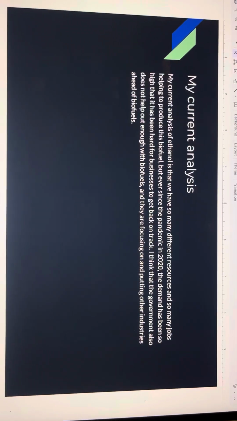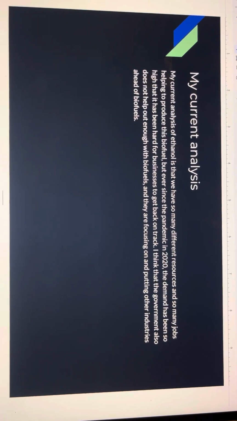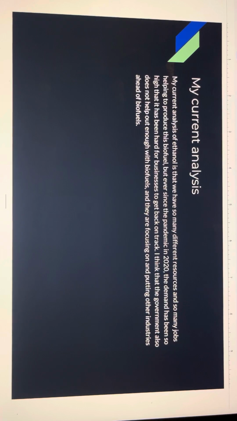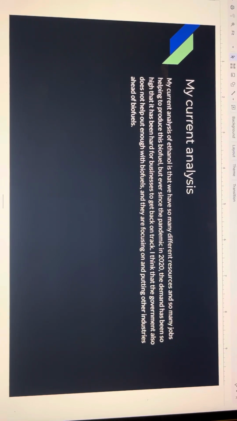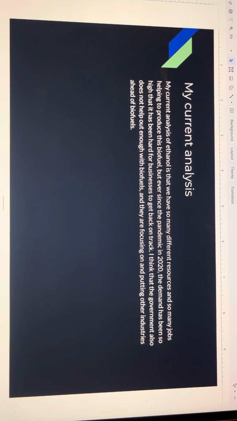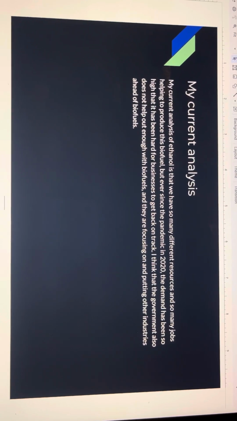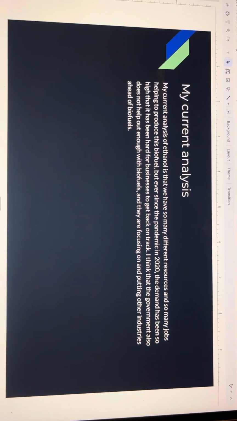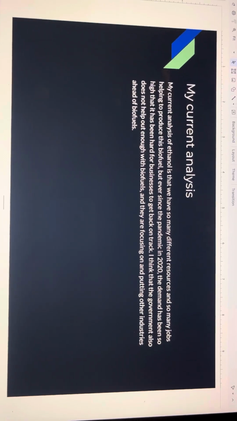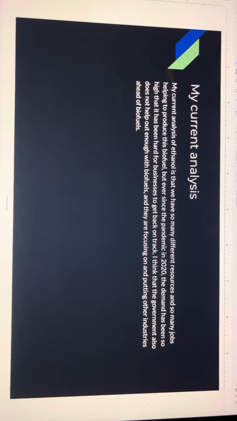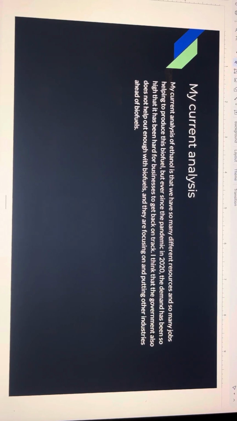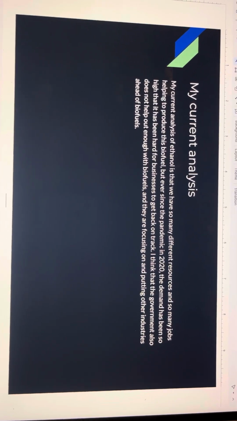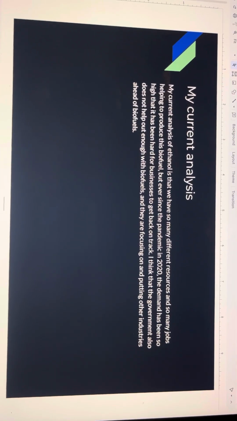My current analysis of ethanol is that we have so many different resources and so many jobs helping to produce the biofuel, but ever since the pandemic in 2020, the demand has just been so high that it's been hard for businesses to get back on track. I think that the government also has to do something with the production, and they don't help out enough with biofuels and are focusing more on putting other industries ahead.